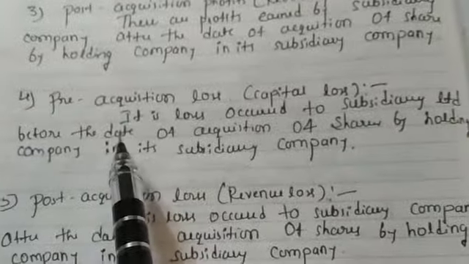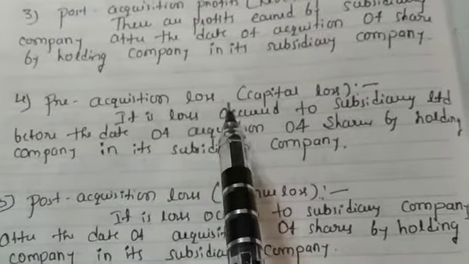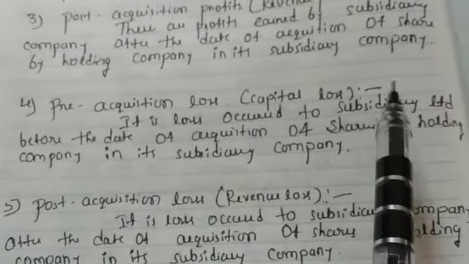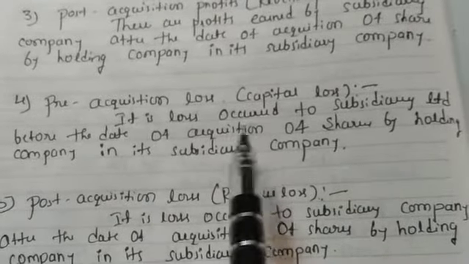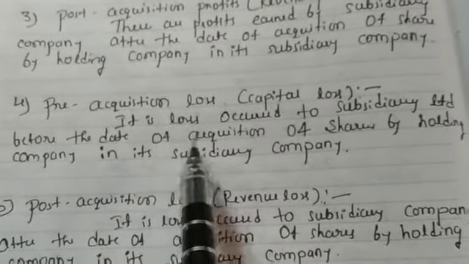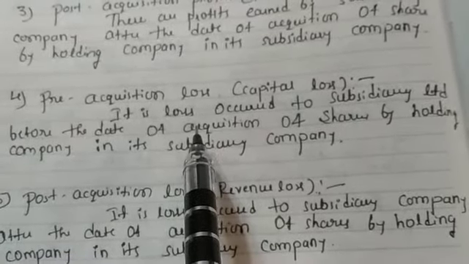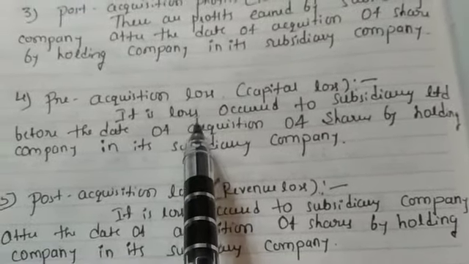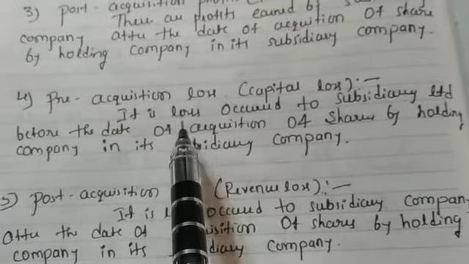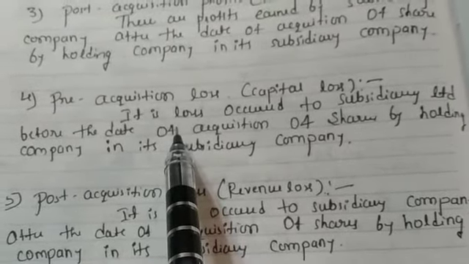Then next is pre-acquisition loss. It is a loss occurred to the subsidiary company before the date of acquisition, whatever loss happened in the subsidiary company before the holding company acquired its shares.